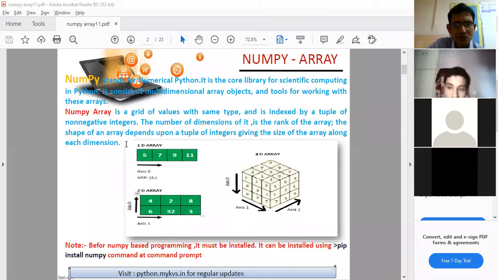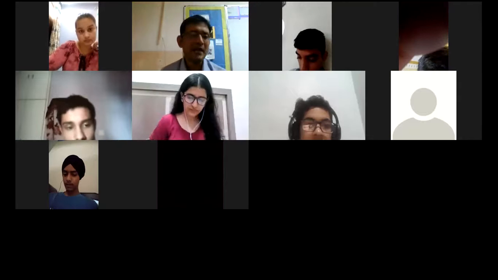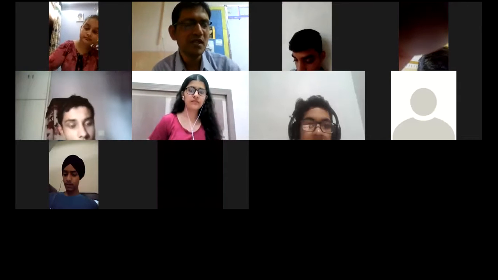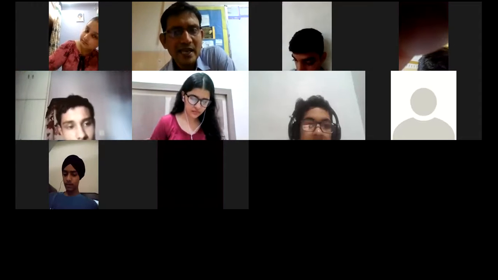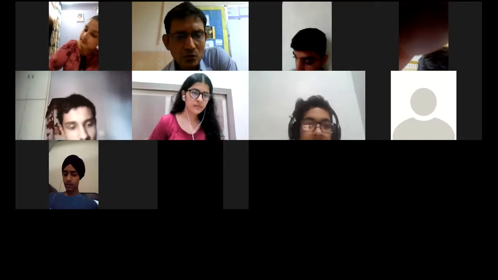So it consists of multi-dimensional array objects and tools for working with these arrays. So there are different formulas and tools available by which you can deal with the arrays. First of all, how to create the array? So that will be done with the help of this package, that is the NumPy. A question arises, what are arrays? First we will focus on कि array है क्या हमारे पास.